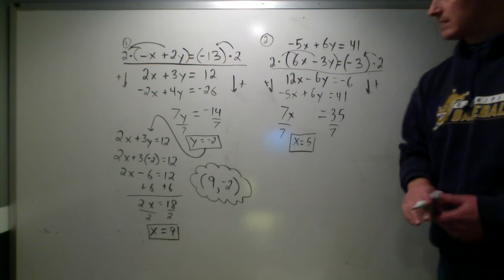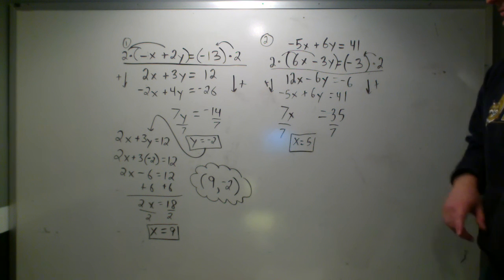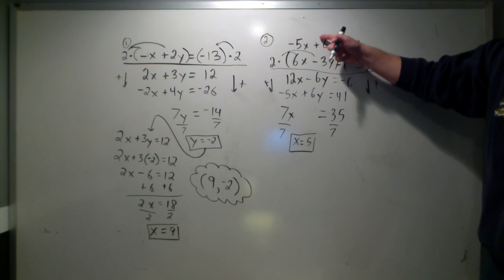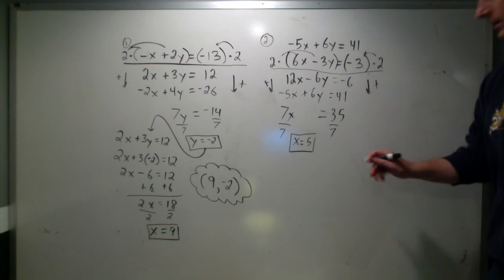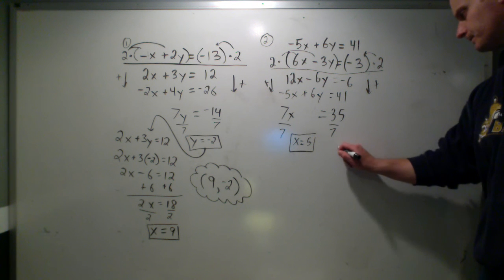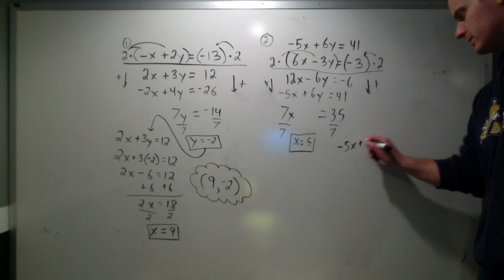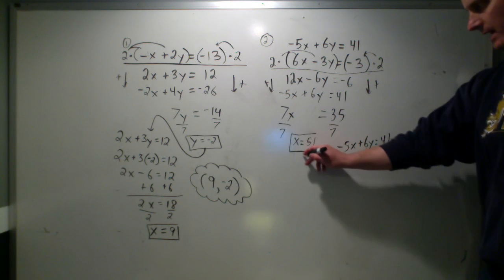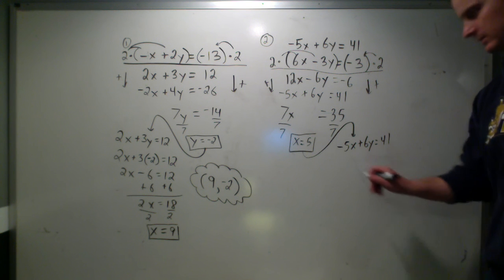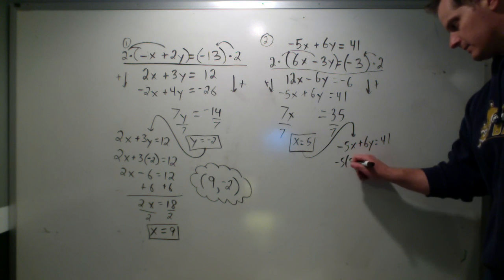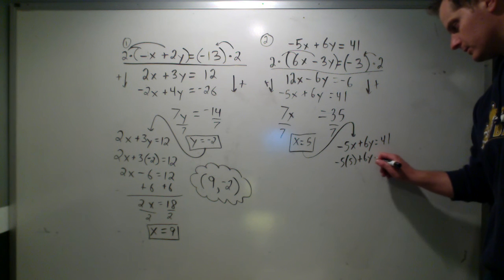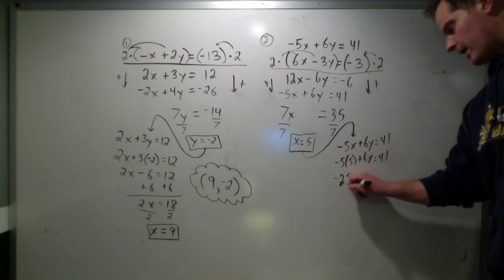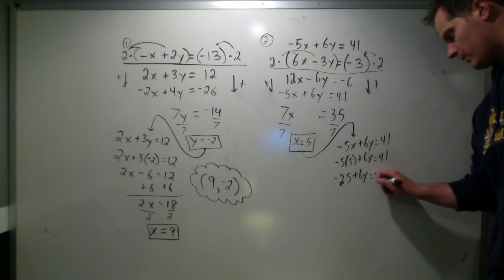And like we had in the first example, you can choose any of the equations to substitute in to solve for your y. For this one, I'm going to use the top one, or the one that we rewrote here. So I'm going to rewrite the negative 5x plus 6y equals 41. Substitute in that x, which is what we got, that 5 in for x. Negative 5 times 5 plus 6y equals 41. And then we can just solve it. Negative 25 plus 6y equals 41.